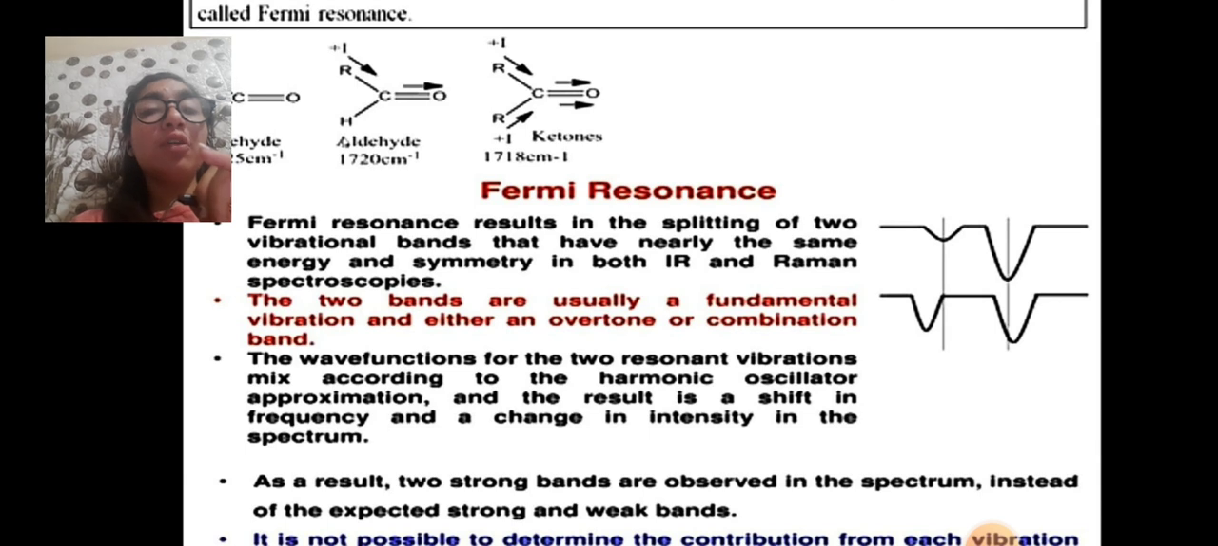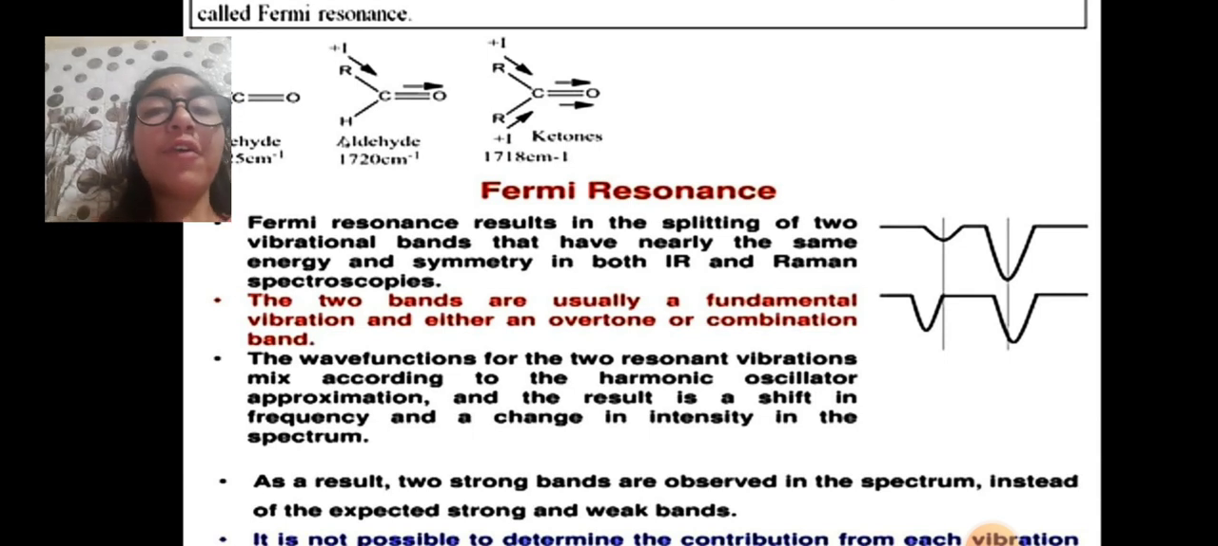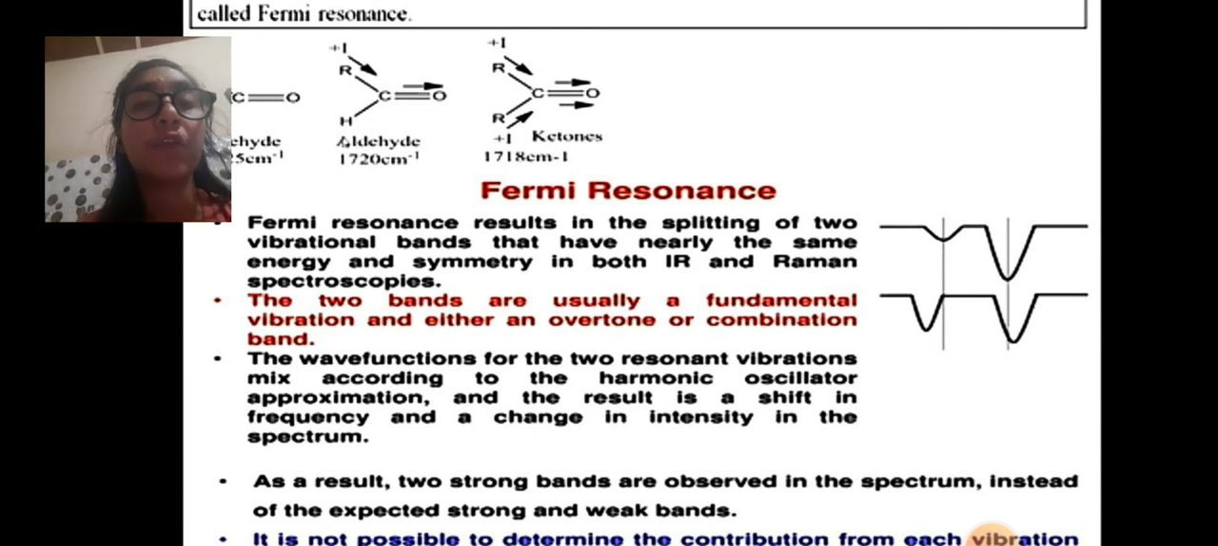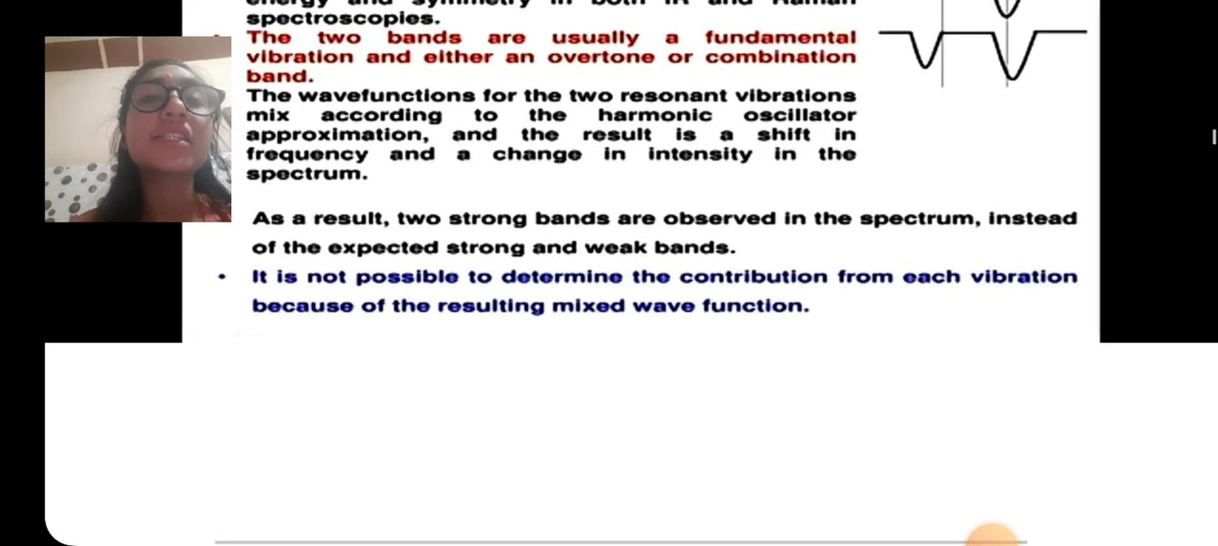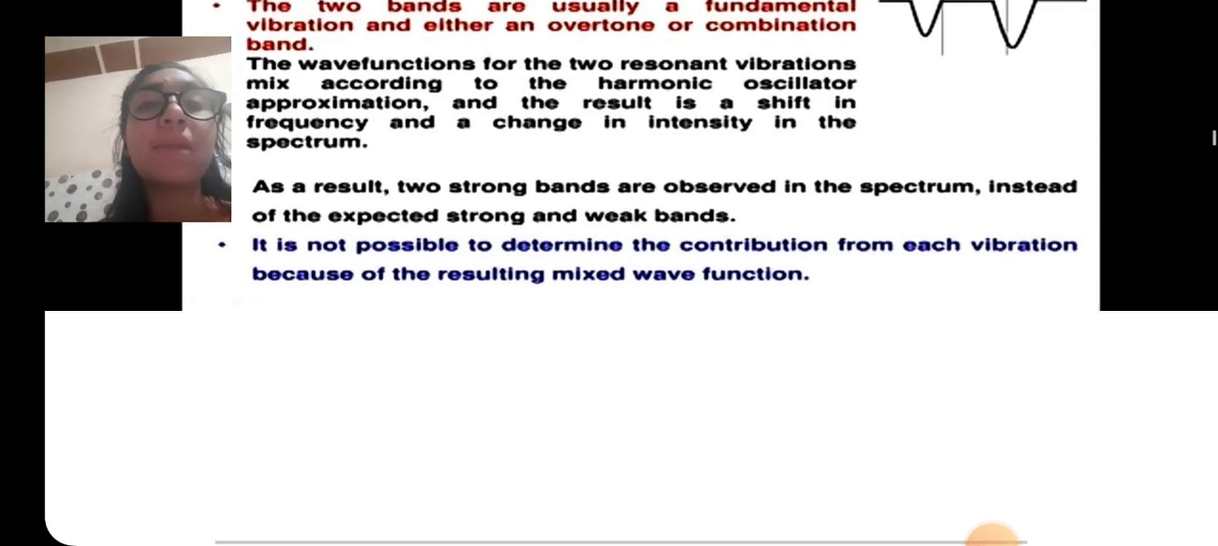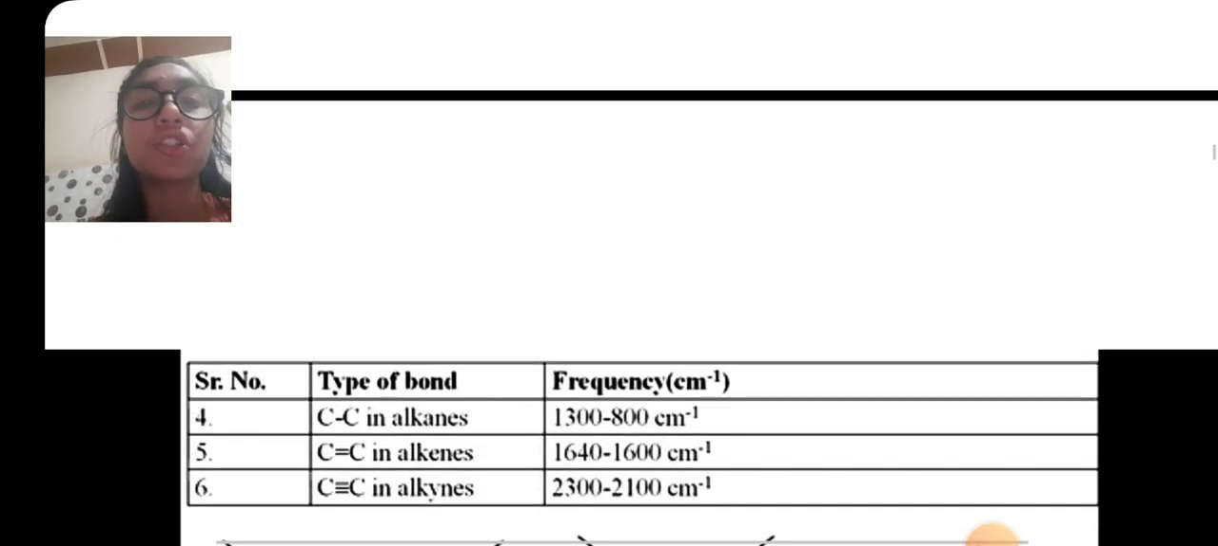The two bands are usually a fundamental vibration and either an overtone or a combination band. The wave functions for the two resonant vibrations mix according to the harmonic oscillator approximation, and the result is a shift in the frequency and a change in the intensity in the spectrum. As a result, two strong bands are observed in the spectra instead of the expected strong and weak bands. It is not possible to determine the contribution from each vibration because of the resulting mixed wave function.